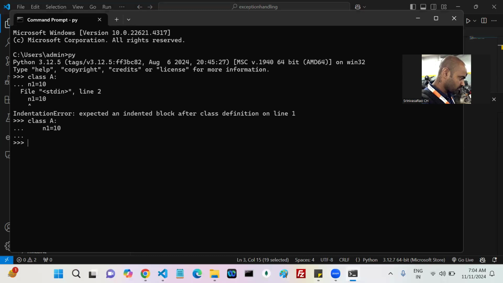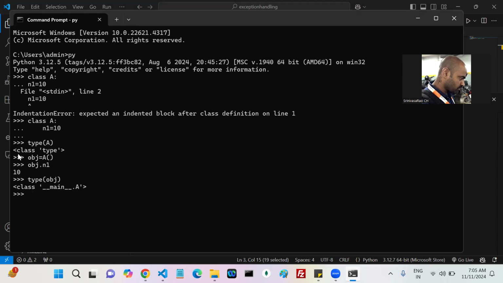My class A is created, yes or no? Now if I put type of A, it gives me the class type. If I create an object for this particular A, can I call the members of the class? Yes.